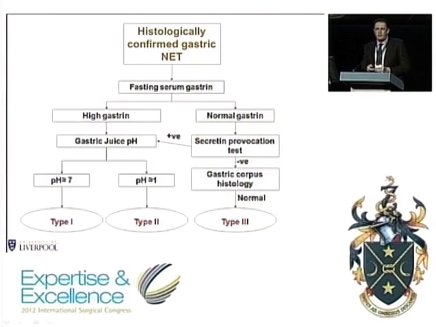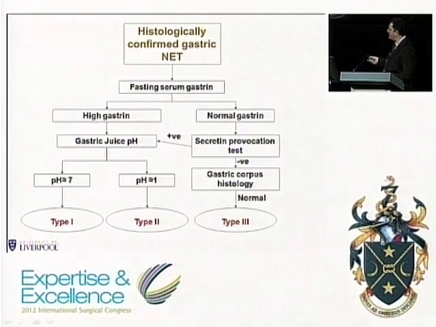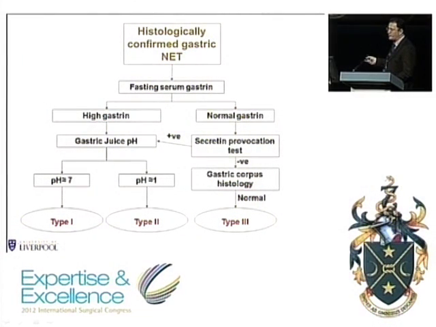This is an algorithm for the assessment of such patients, and it's relatively straightforward. If you find a neuroendocrine tumour in the stomach, which is confirmed histologically, you need to measure a serum gastrin concentration and assess the pH of gastric juice while off PPI or H2 receptor antagonist. In most patients with a type 1 gastric neuroendocrine tumour, the gastric juice will be pH 7, achlorhydric, whereas in Zollinger-Ellison syndrome, you're still going to have a very acidic gastric juice. So we're not usually looking at subtleties here. It's either pH 1 or 7. We rarely find it anywhere in the middle.